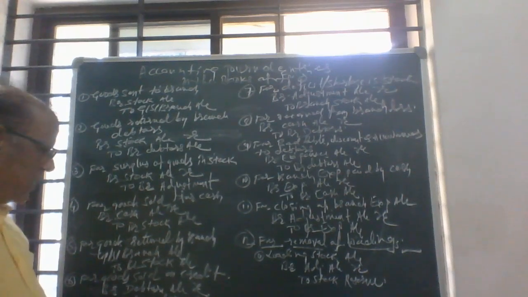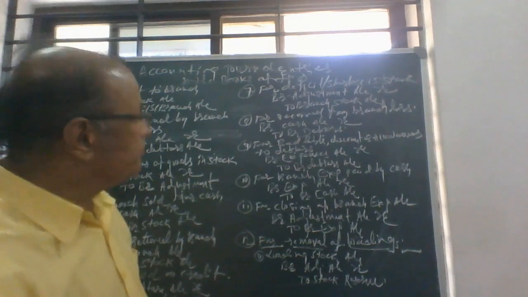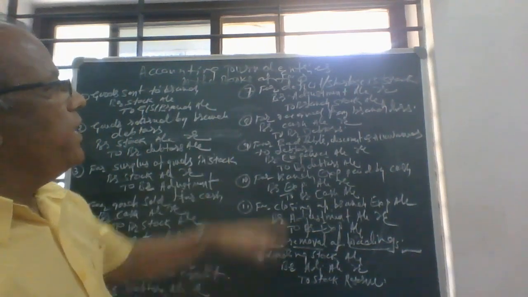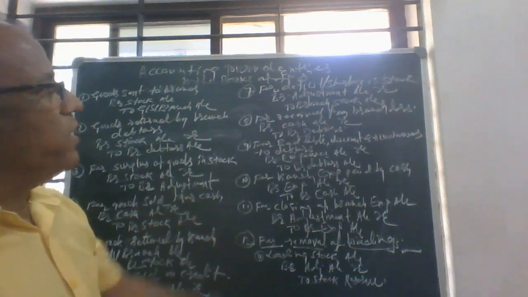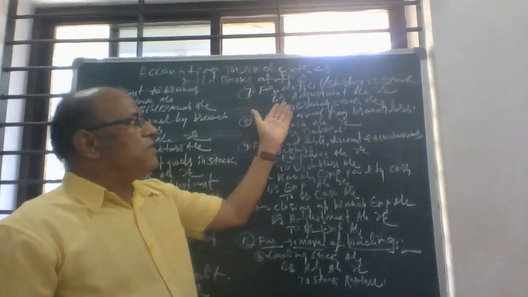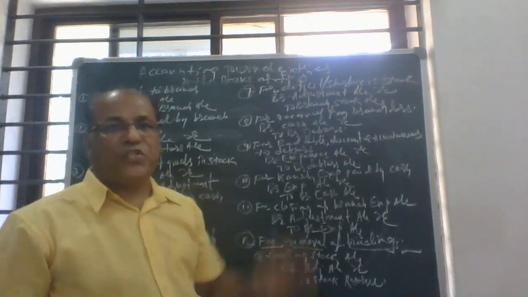Branch debtors account debtor to branch stock account. The seventh one, entry for deficit or shortage in stock. Entry will be branch adjustment account debtor to branch stock account.